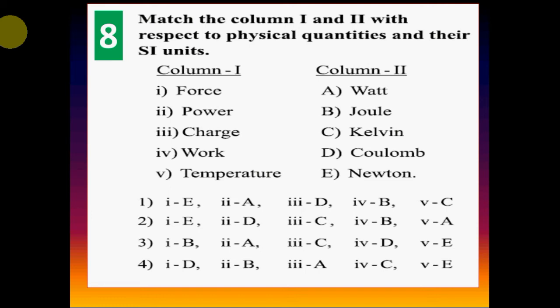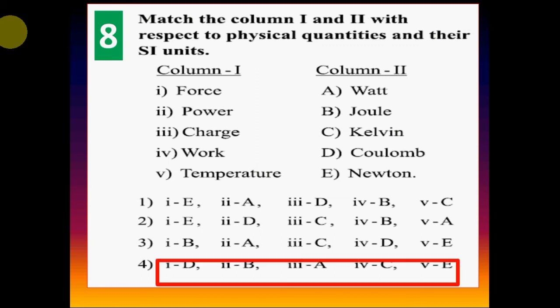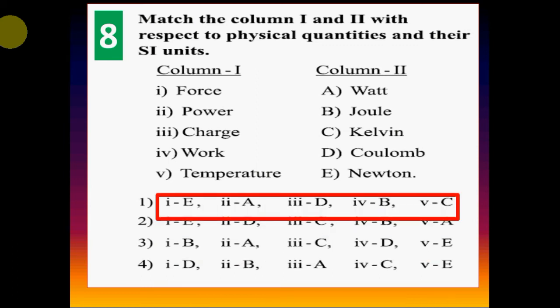Option 2, 1E, 2D, 3C, 4B, 5A. Option 3, 1B, 2A, 3C, 4D, 5E. Option 4, 1D, 2B, 3A, 4C, 5E. Correct answer is option 1, 1E, 2A, 3D, 4B, 5C.